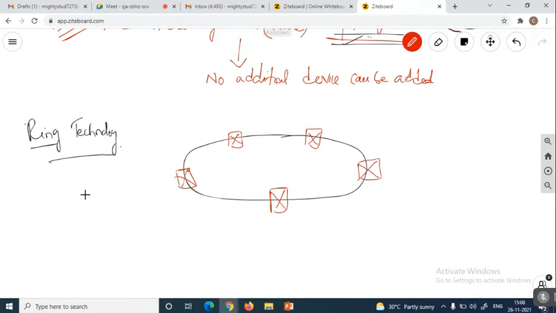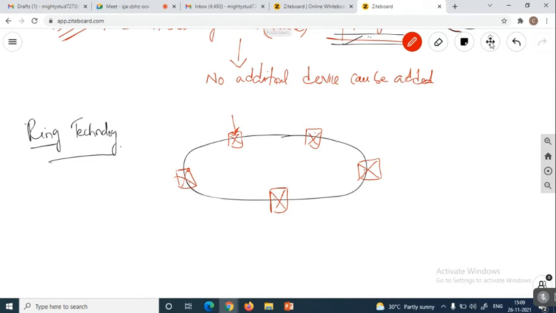A distributed network means that every device, suppose a device is sending data to this particular one, then again the data is going to be transferred to the next one. Not the same data, in the sense that once the task of this device is over, whatever the next task assigned to the next device, the data from this device is going to be transferred to it, and again this device takes the data and gives it to the next succeeding device. Means that this particular device cannot be treated as a master or a slave as in mesh technology.